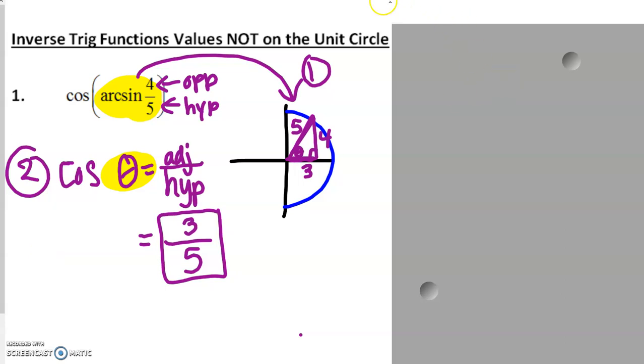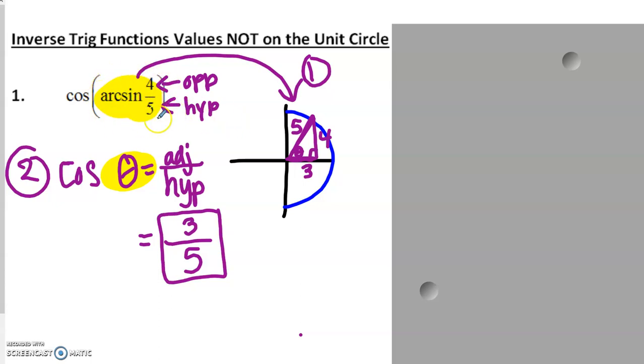Hi guys, our next topic is going to be inverse trig functions again. When we did inverse trig functions last week, we were able to use our unit circles. So what if the values are not on our unit circle? We're going to do something similar to what we did last week, where we created right triangles and used the Pythagorean theorem to ensure that we had all three sides, and then we were able to figure out what the question was asking. So our first example says the cosine of the arcsine of 4/5.